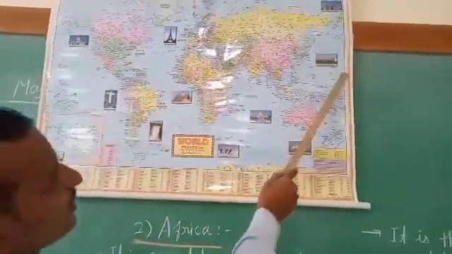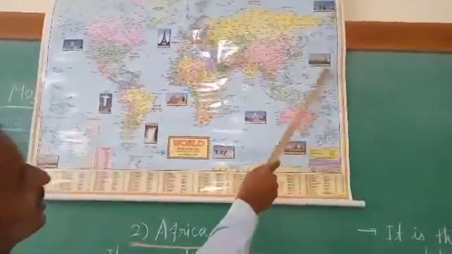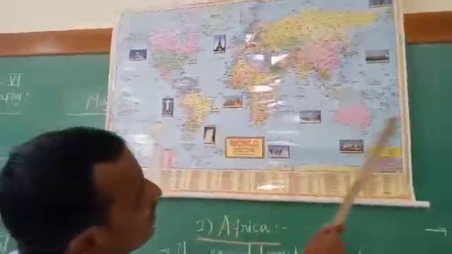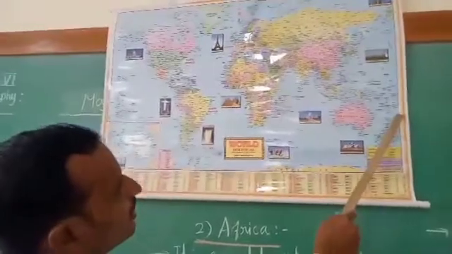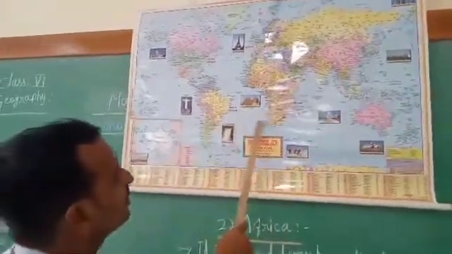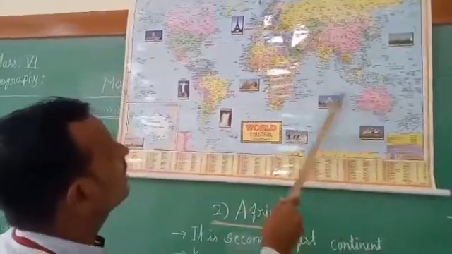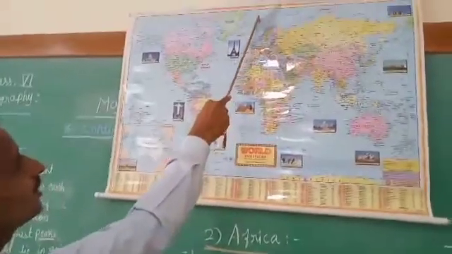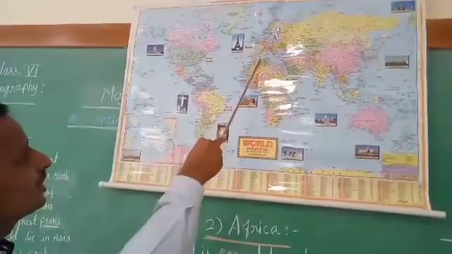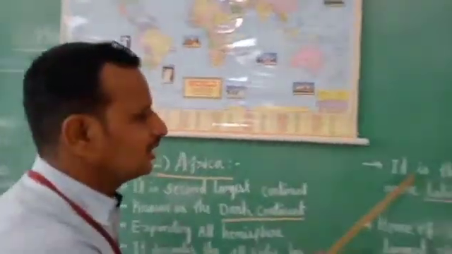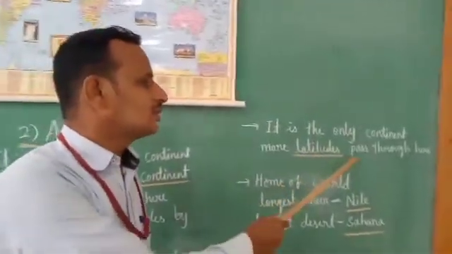And the Tropic of Cancer, 23.5 degrees north, also passes through here. And the 23.5 degrees south latitude, the Tropic of Capricorn, also passes through here. And also the Greenwich meridian, this longitude, also passes through this continent. So that's why it is the only continent through which more latitudes pass.